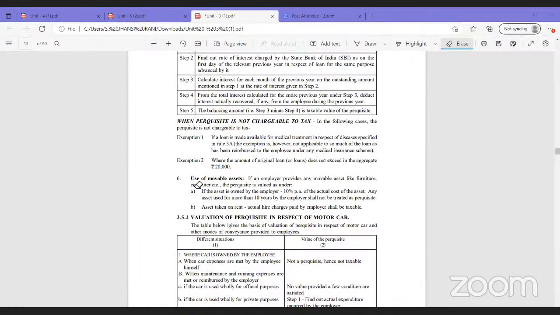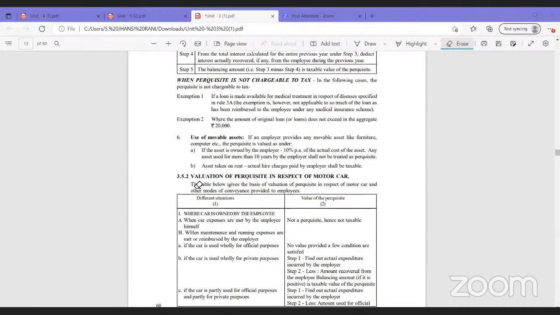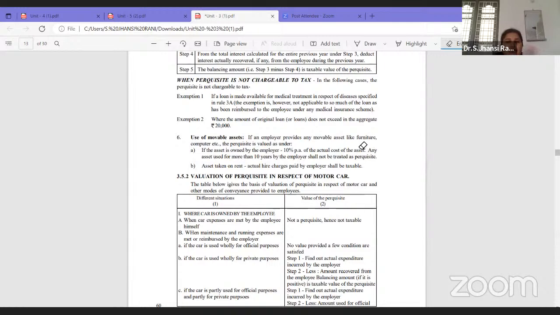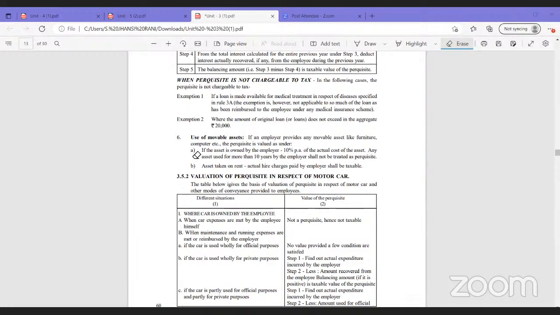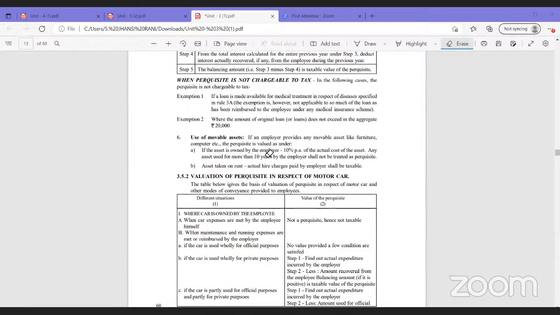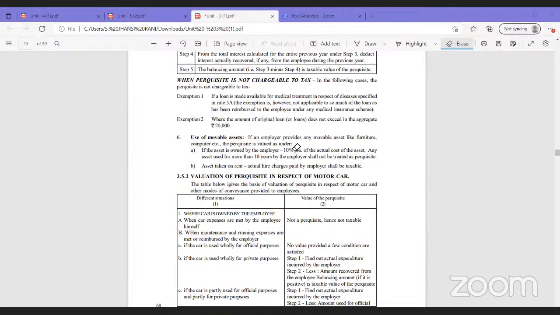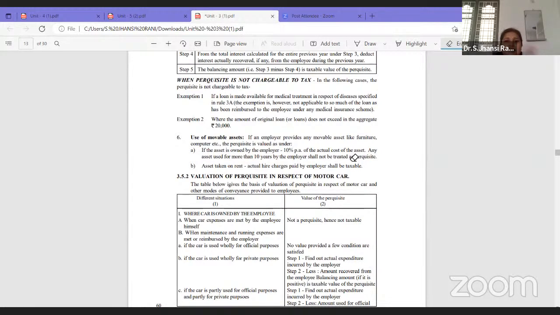The next one is use of movable assets like furniture and computer. If your employer is providing you furniture or a computer specifically, for an individual person only, then how to tax it? It is neither fully exempted nor fully taxable; to some extent it is taxable. If the asset is owned by the employer, for example, I am the employer giving a computer to my employee, then 10% of the cost of the asset is taxable.